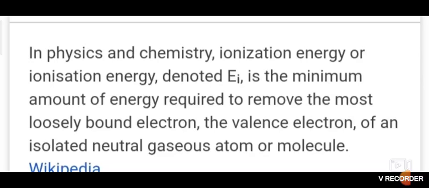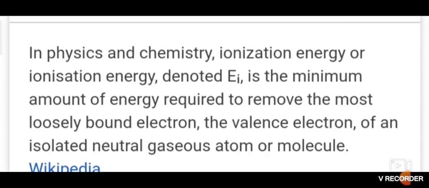There is first ionization enthalpy and second ionization enthalpy. So what do you mean by first ionization energy? The removal of the first electron, that is the most loosely bound electron, is the first ionization energy. Second ionization energy is the removal of the second loosely bound electron.